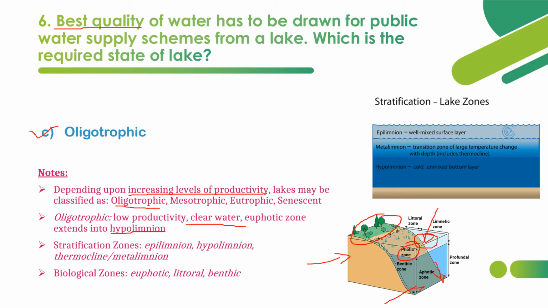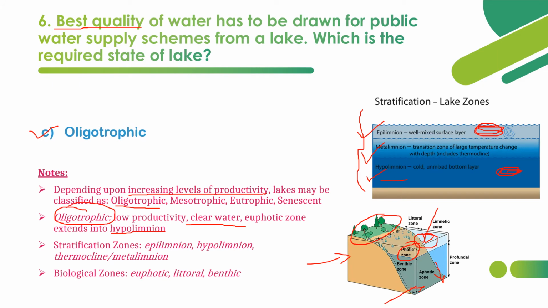And what are these stratification zones? These are stratification zones: epilimnion, metalimnion, and hypolimnion. What is epilimnion? A well mixed surface layer which is exposed to sunlight. What is metalimnion? It is a transition zone of large temperature change. This is the warm zone, and this is the cool zone. Between the two zones, we get the metalimnion. What is hypolimnion? Cold or unmixed bottom layer. So this is the stratification up to which euphotic zone extends in case of oligotrophic lakes.